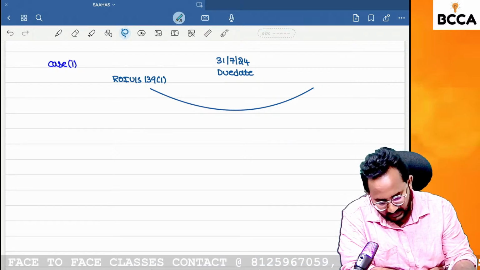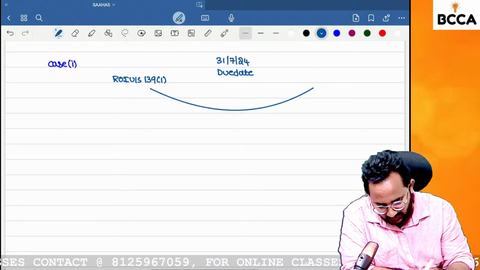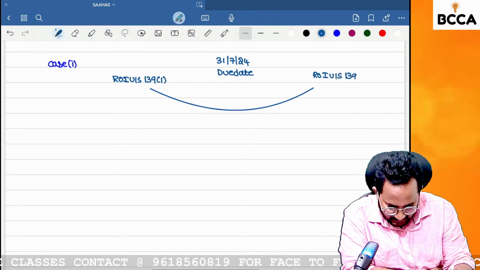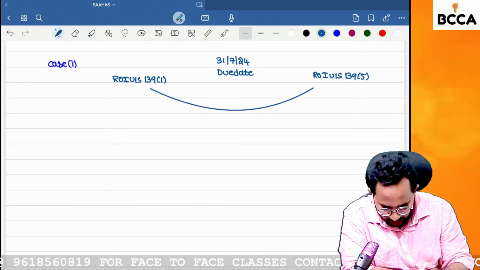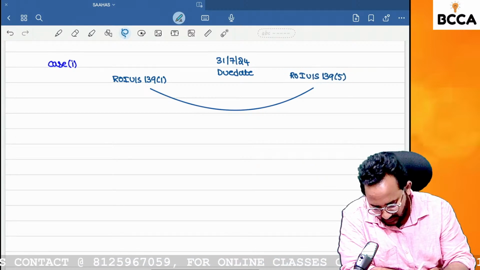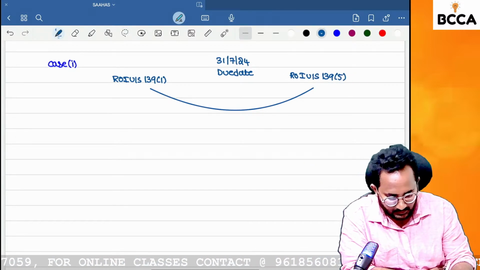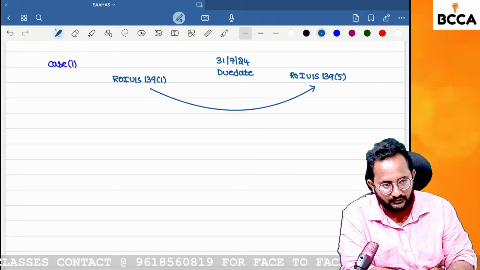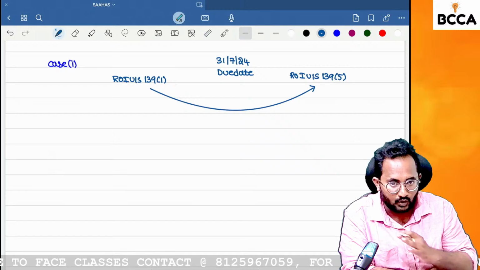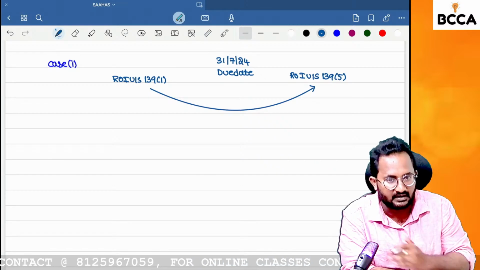So yes, I want to revise the return of income, and we revise it under section 139 subsection 5. In this situation, I already filed the original return before the due date, and right now I want to revise the original return.